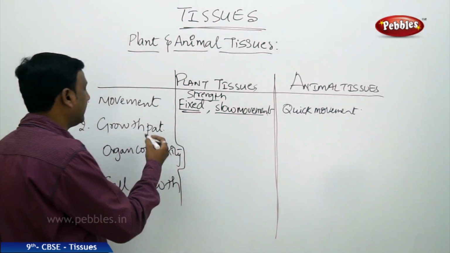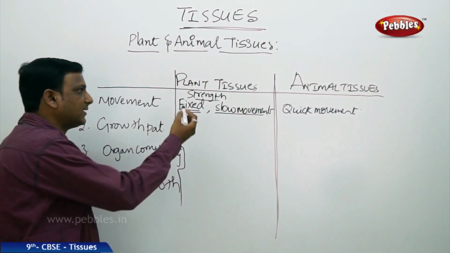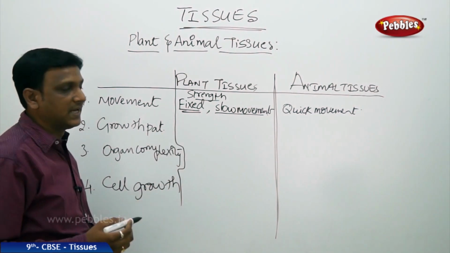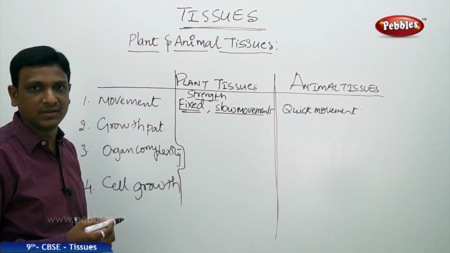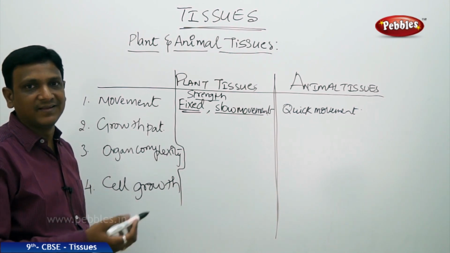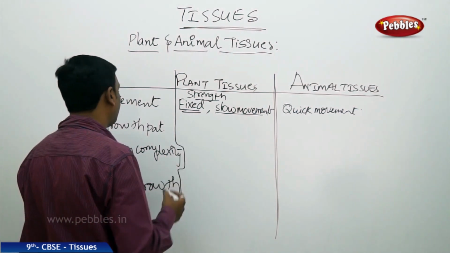So if you compare, the number of tissues an animal requires is more than in plants. You know the functionalities of animals are more, the activities of animals are more, the abilities of animals are more. So obviously they require more tissues, and they have more types of tissues compared to plants.